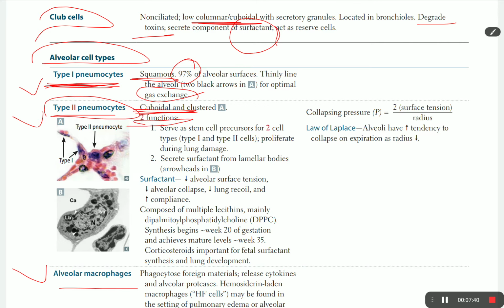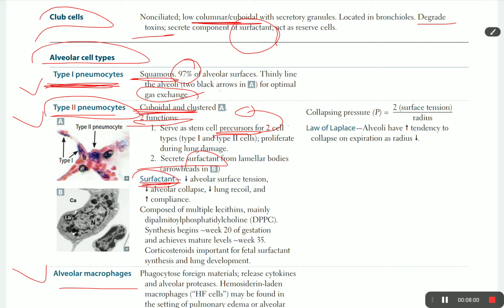it is more important than type 1 because it acts as a precursor for type 1 and also for itself, type 2, and it secretes the surfactant, which is the most important thing. We have a large problem with surfactant nowadays because of the maternal mother. So what is the surfactant?